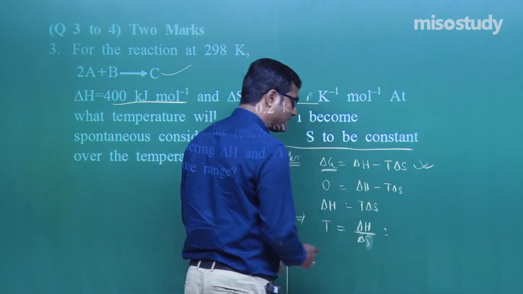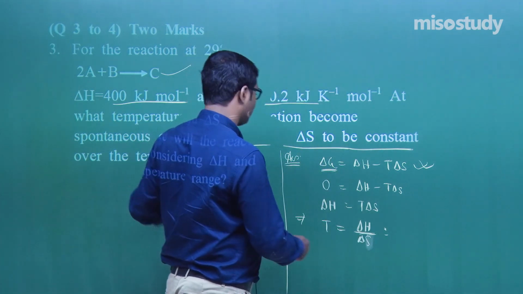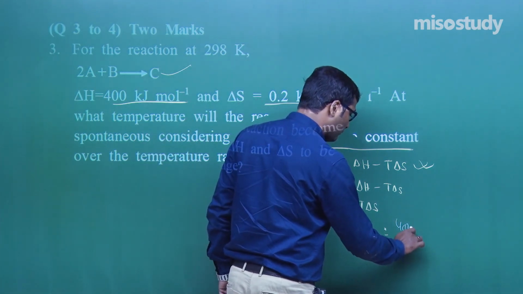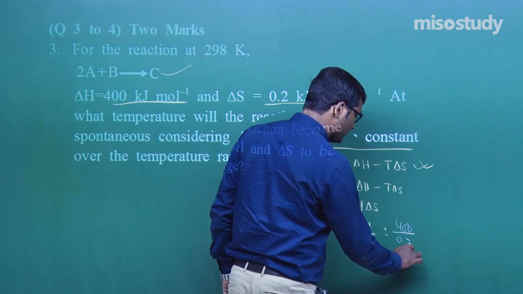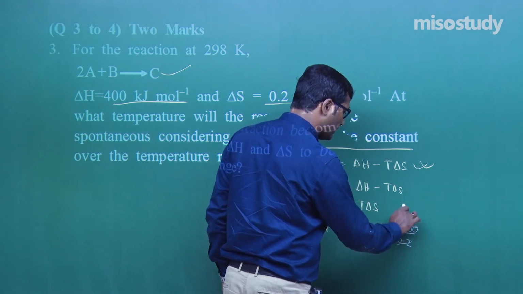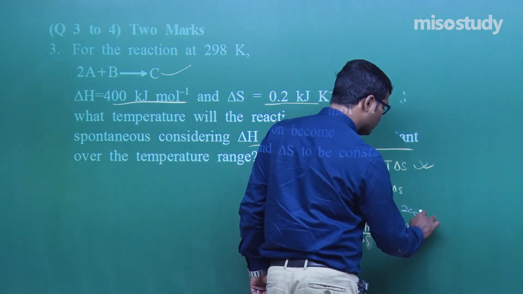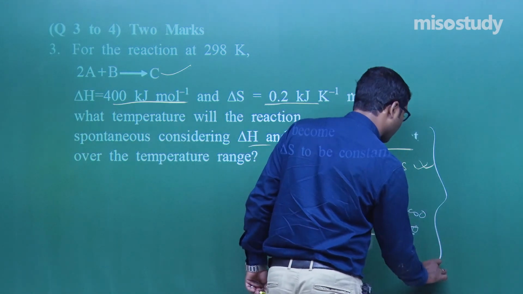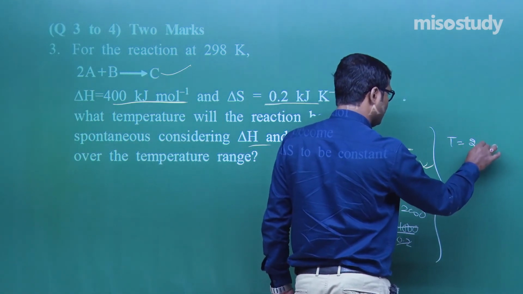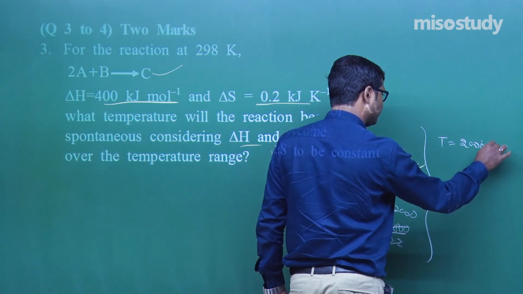What is delta H, my friend, given here? That is 400. And what is delta S? 0.2. What we find here? That is 2000 Kelvin. T is equal to 2000 Kelvin.